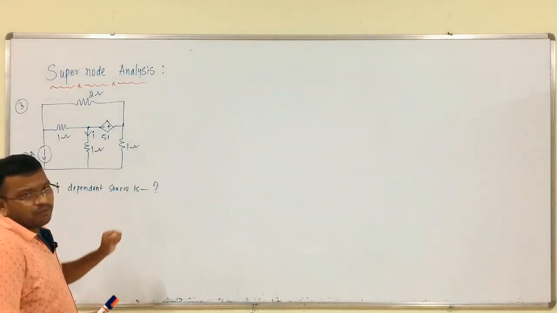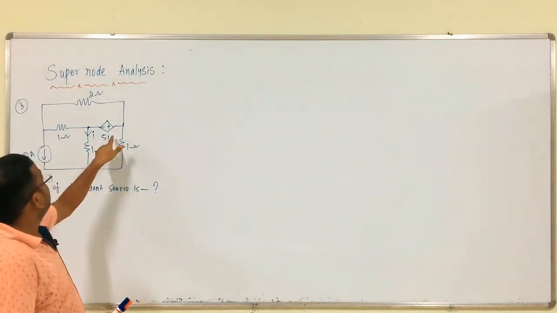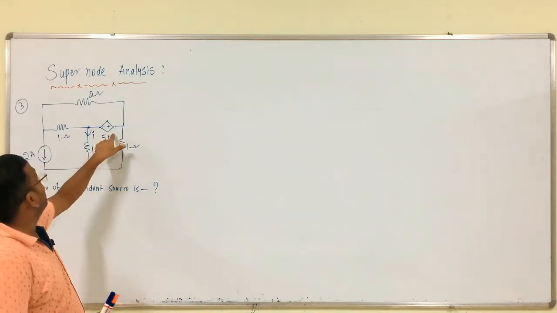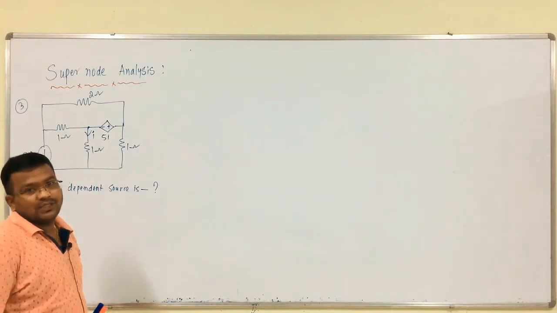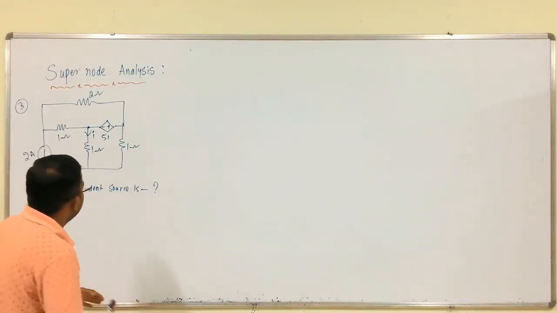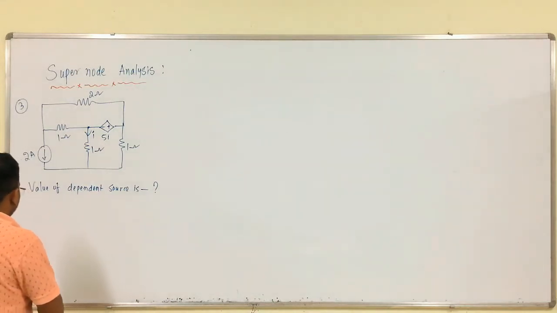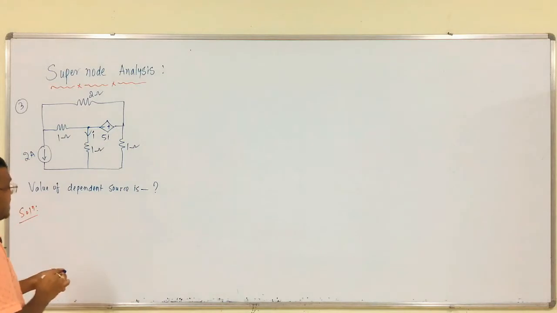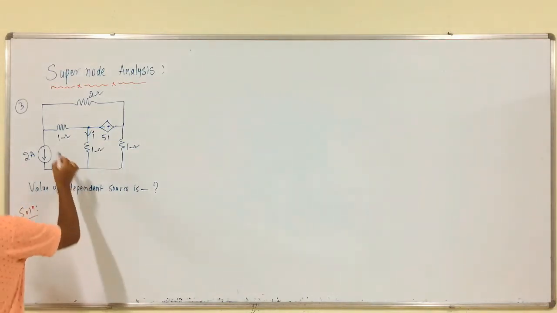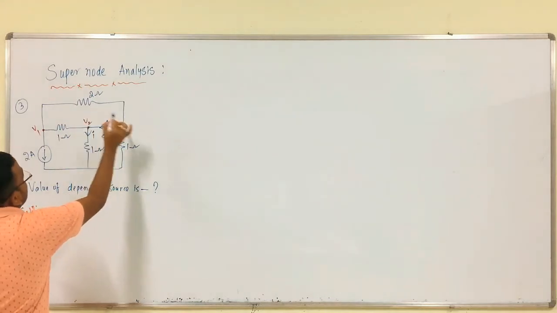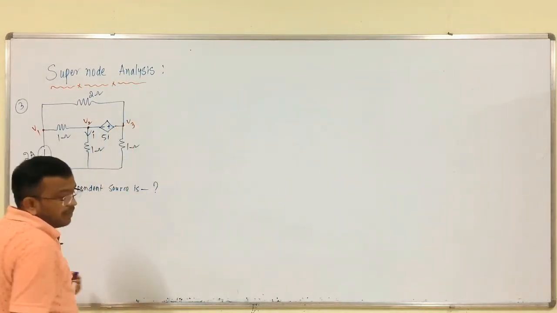This is a very important problem. We have to do the problem with respect to a dependent source, a current controlled voltage source. Solution. So, what is the first step we have to write? First, we have to assign our nodes. This is V1, this is V2, this is V3, completed.